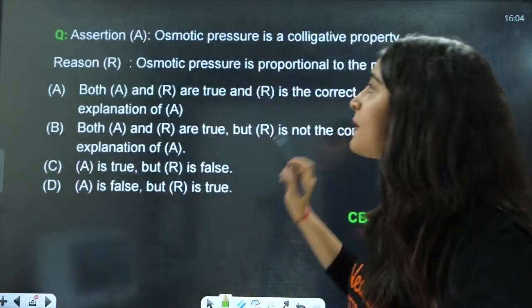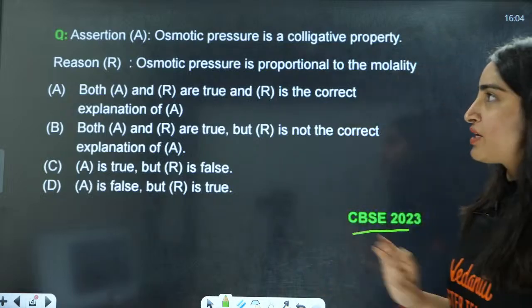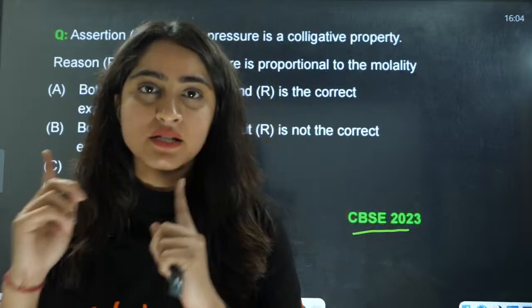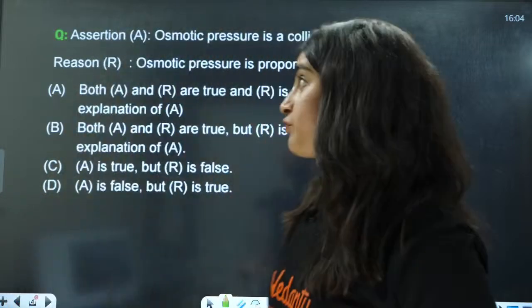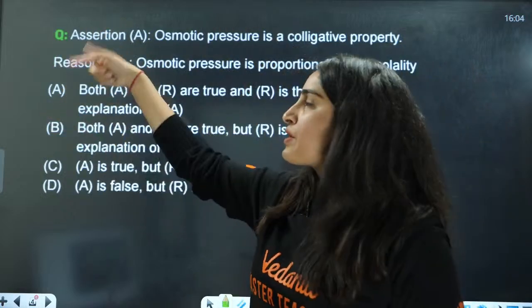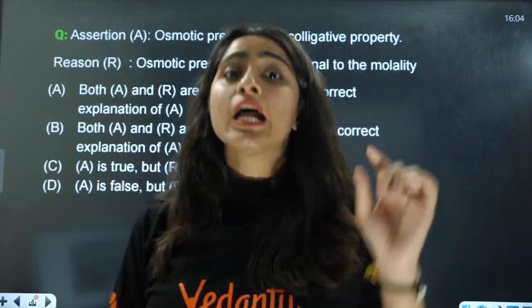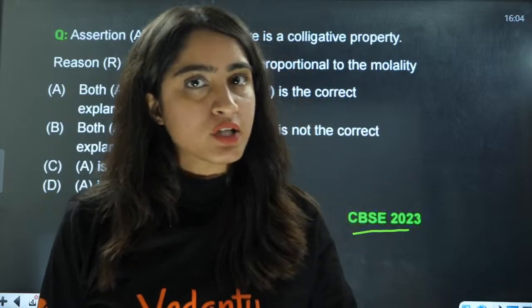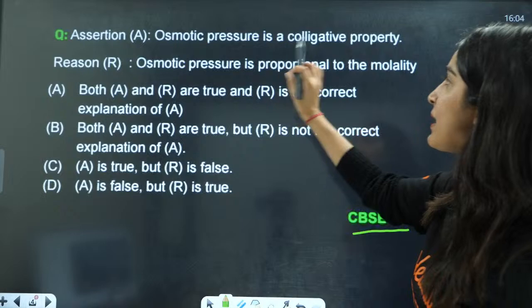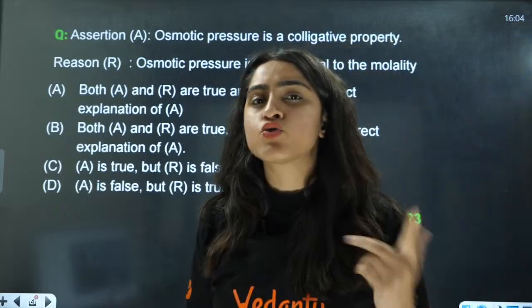Next is another 2023 question, that is an assertion. Always see how to do an assertion based question very carefully. Firstly you have to check whether the two statements are correct or not. First, osmotic pressure is a colligative property. Is it true or false?